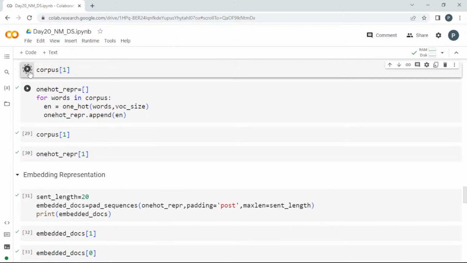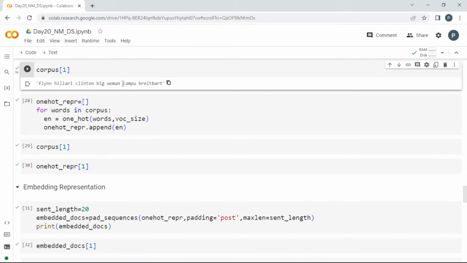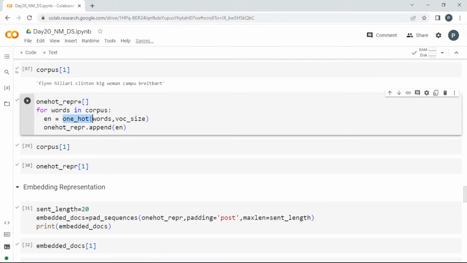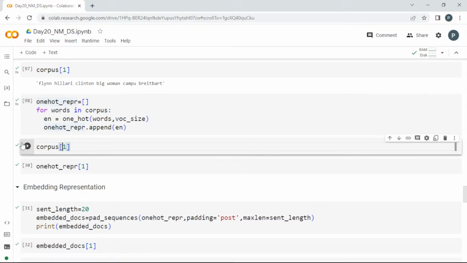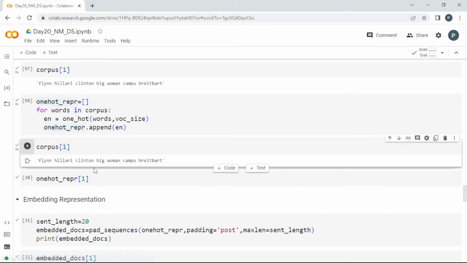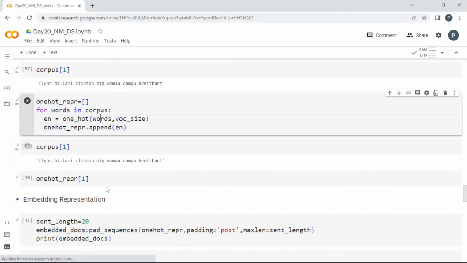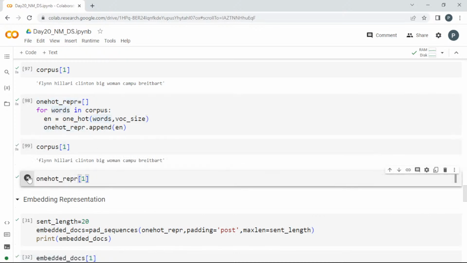So I'm going to get the first one, guys. So this is my first title, right? This is what the stemmed words and removing the stop words look like. So what I'm going to do is use this one hot, where you pass the word and the vocabulary size you require. Okay, so I'm going to append it in this list. I'll load it again. So now after converting it using one hot encoding, I'll show you what this is turned